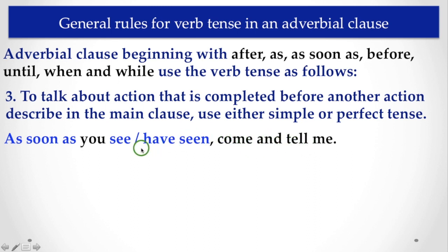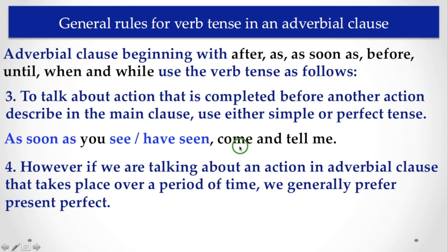So here, in the subordinate clause, which is an adverbial clause of time introduced by as soon as, you can use either simple tense or perfect tense, but the main clause is in simple tense. That is, as soon as you see or have seen, come and tell me. So these actions are actually completed before the action referred to in the main clause.